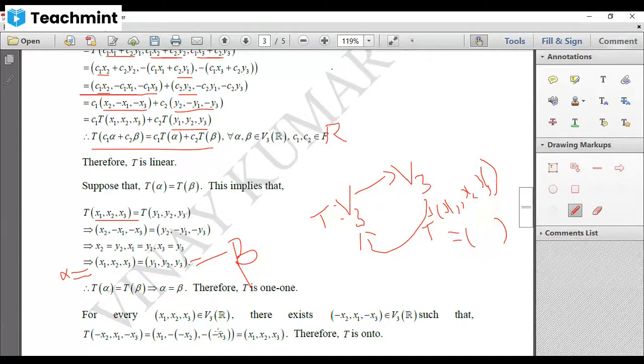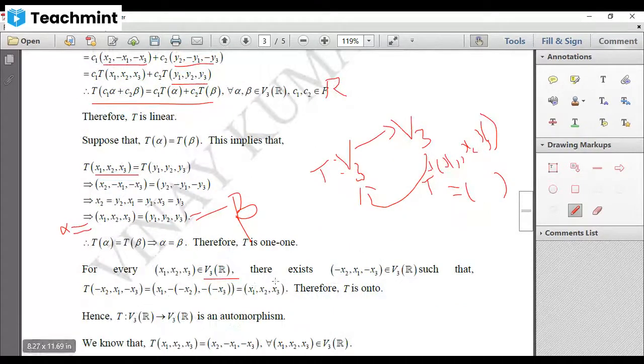Now, let us take the ordered triplet (x1, x2, x3), an element in V3(R). What is the image of (-x2, x1, -x3) under the mapping T? Because these are real numbers, of course, this is also an element in V3(R). Now, what is the image of that? By the actual definition, the y-axis entry should be written first, then minus of the second entry, then minus of the third one, the z-axis.